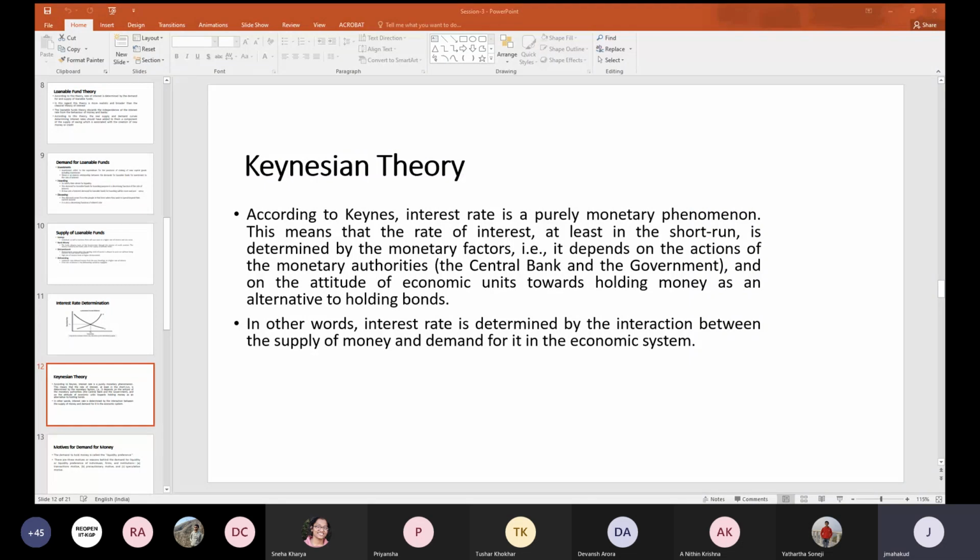It is only determined by the monetary authorities, whether it is the central bank or the government, who decide how much money supply will be done, and they can do it on the basis of the demand for money happening in the market. So that's why Keynes' theory does not talk much about the supply of money. Those theories are mostly concentrating on the demand for money. So now I will come back to the demand for money. Why is money demanded?